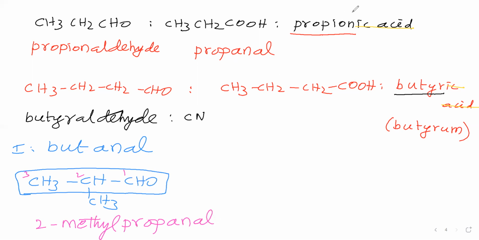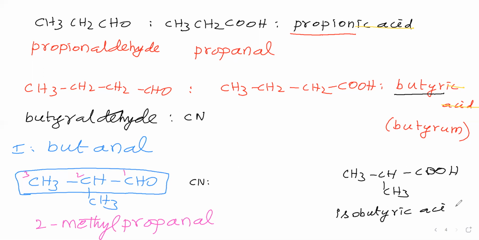Next, we will see the common name. To say the common name, you take its corresponding carboxylic acid. The corresponding carboxylic acid is CH3, CH, and in the place of CHO, write COOH. Like this you write it. For this, what is the common name? Isobutyric acid.